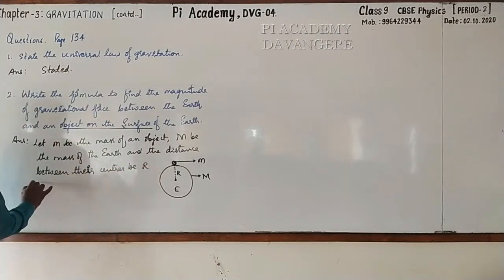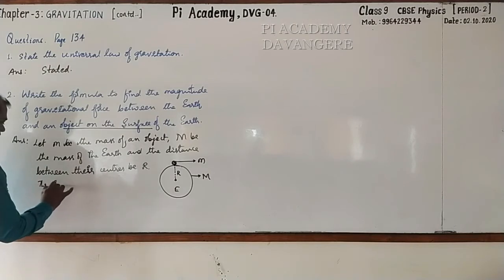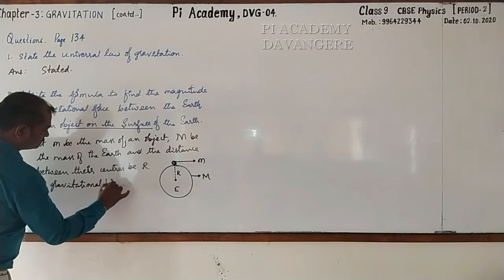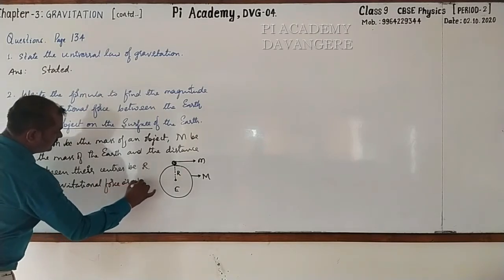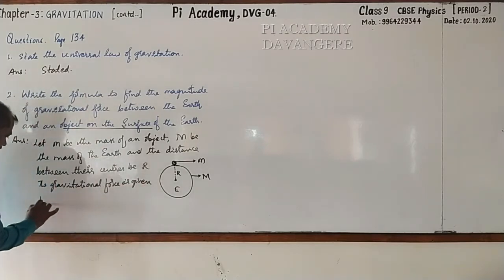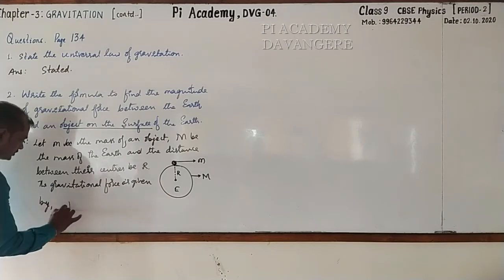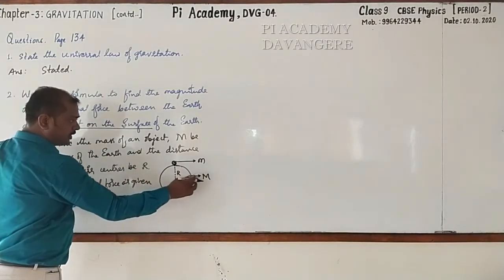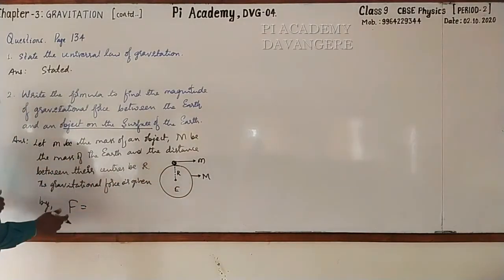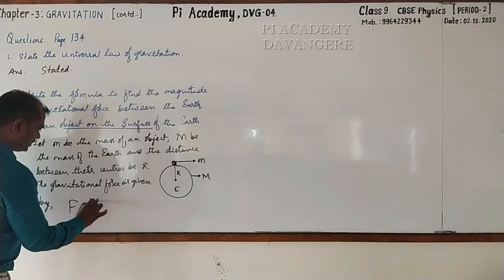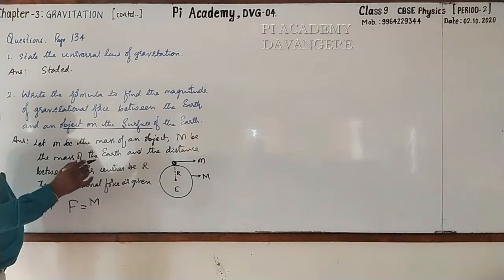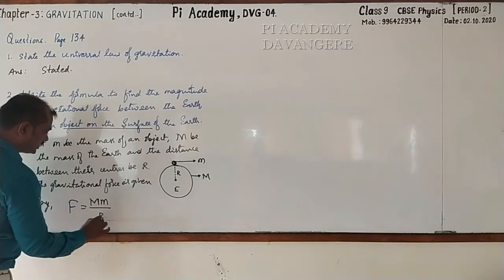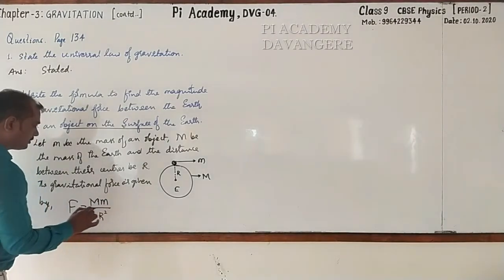Then the gravitational force is given by, how do you write? Gravitational force is capital F, which is equal to m1 into m2 by d square. m1 is the mass of the earth, capital M, and m2 is the mass of the object, small m, by distance r, distance square, r square. But one more term is missing.